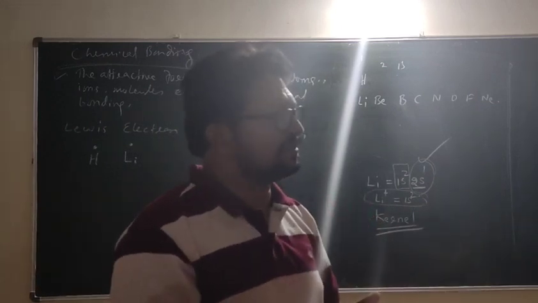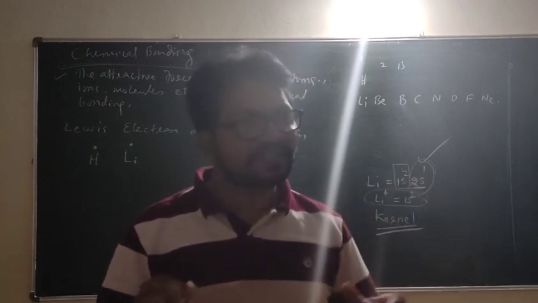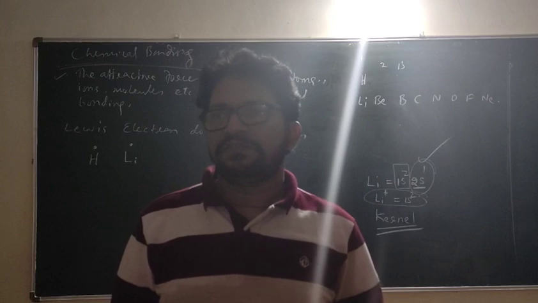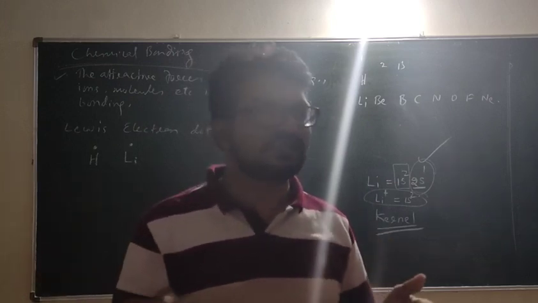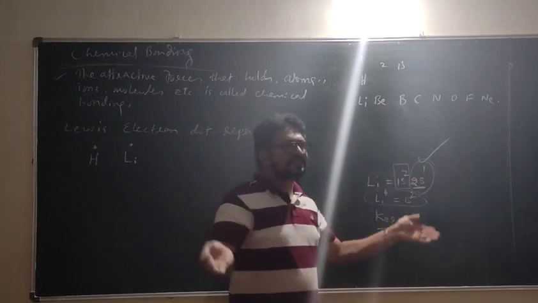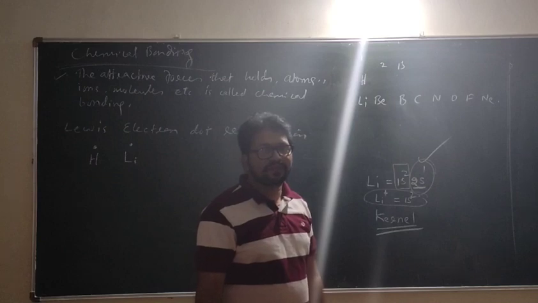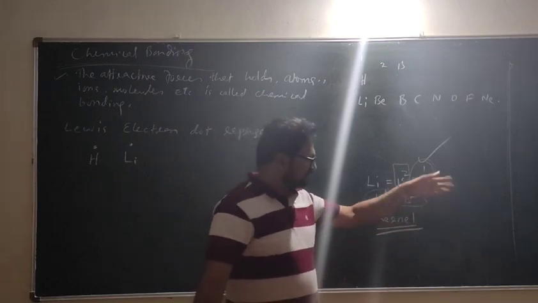Or it is a metal ion. Here it is a metal ion. What is the kernel? Excluding the valence electron, the nucleus with the inner electrons is called the kernel. Okay, that is a different aspect.